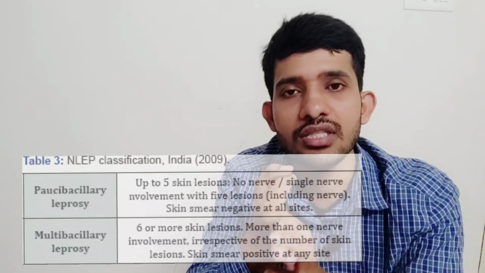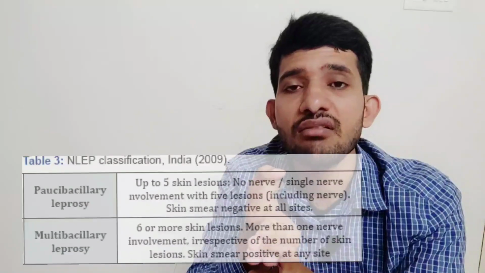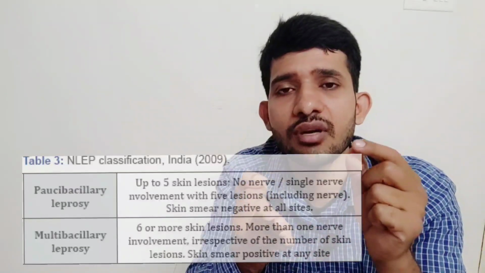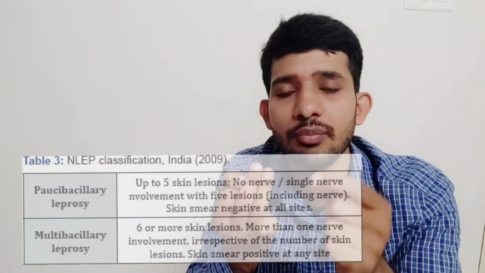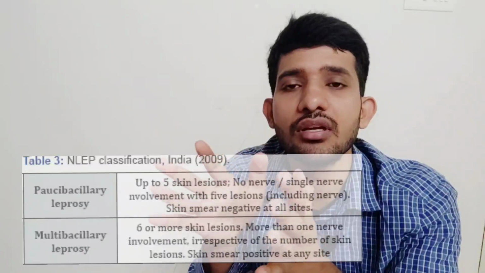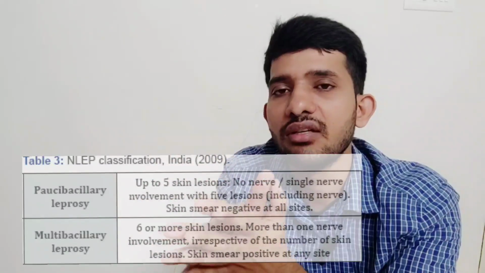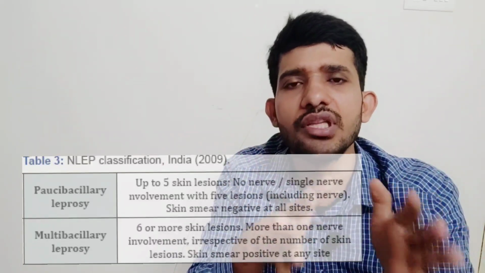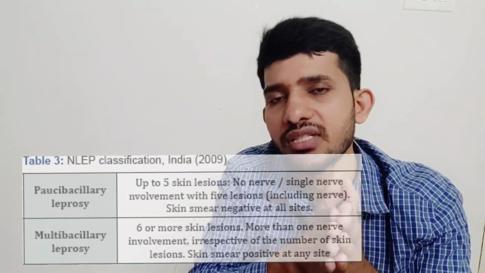And the second parameter is when skin smear is performed. When skin smear of the patient is performed, if at least one lesion is positive, then that can be concluded as multibacillary leprosy. And if all lesions in the patient are negative, they will come under paucibacillary leprosy.